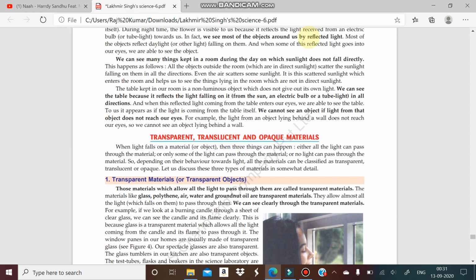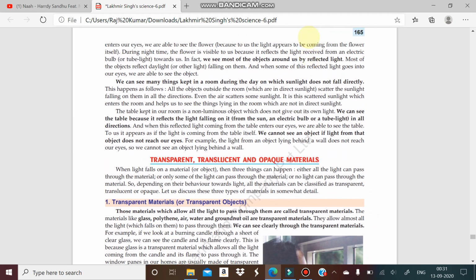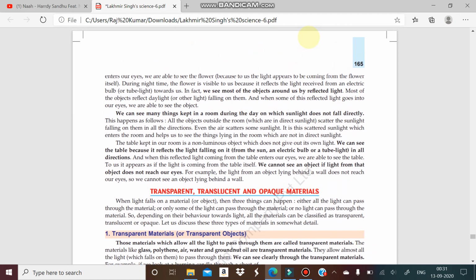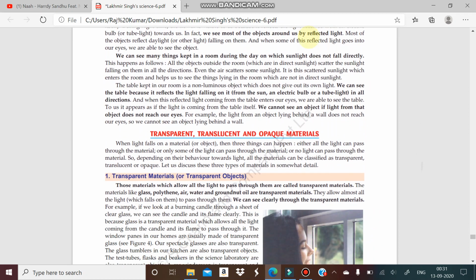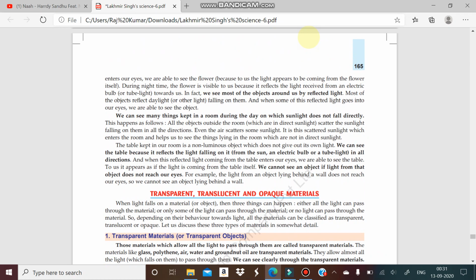Now we will see there are transparent, translucent and opaque materials. Okay, so we will discuss that in the next video, which is also about the properties of objects which we classify on the basis of their ability to pass light. Some objects can easily pass light, some objects cannot. Okay, so we will discuss that in the next video.